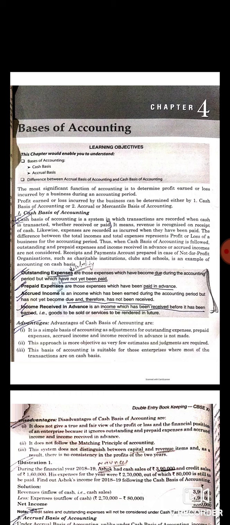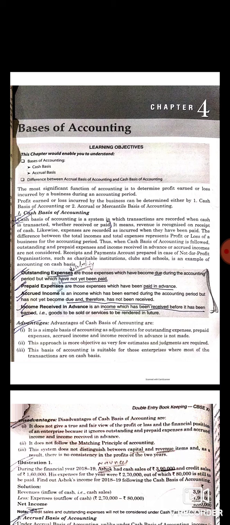First one is cash basis of accounting. Cash basis of accounting is a system in which transactions are recorded when cash is transacted, means when cash is received or when it is paid. Revenue is recognized only on the receipt of cash, and similarly expenses will be recorded when they are actually paid.